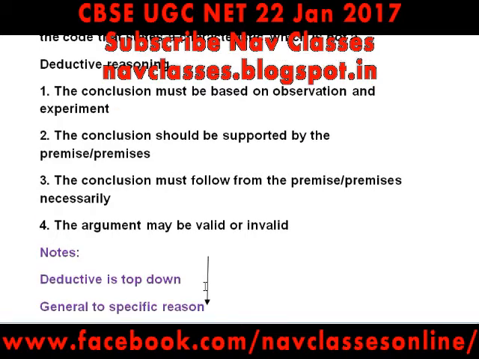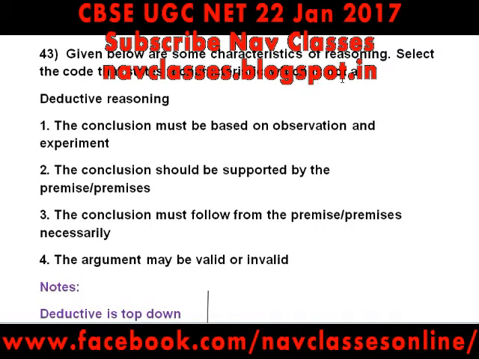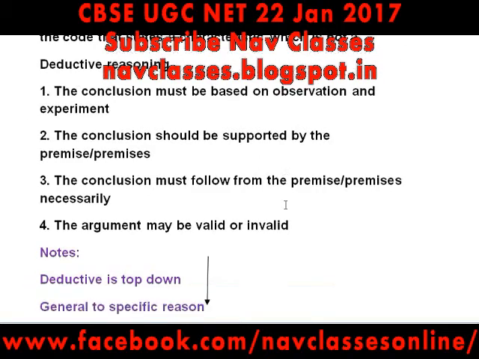So if we analyze these codes here, then conclusion must be based on observation and experiments. No, it is not in the case of deductive. So conclusion should be supported by premises. Yes, it should be supported by premises. Like if there are premises, then we come to our conclusion. So this is top down approach. Conclusion must follow from premises necessarily. Yes. Argument may be valid or invalid. So this is also true. So last three are true. It is asking about not a deductive reasoning, so answer should be first. Come to next question.